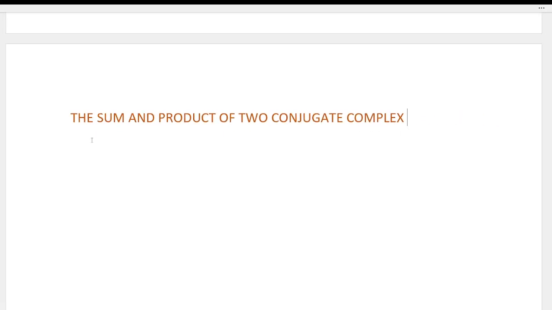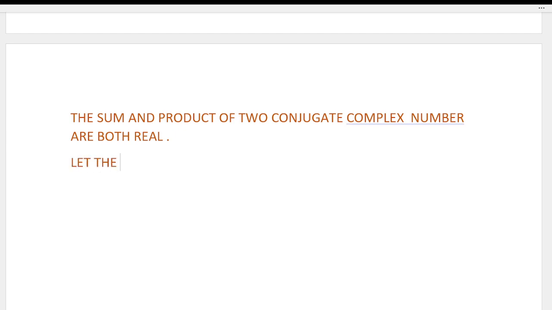The sum and product of two conjugate complex numbers are both real.